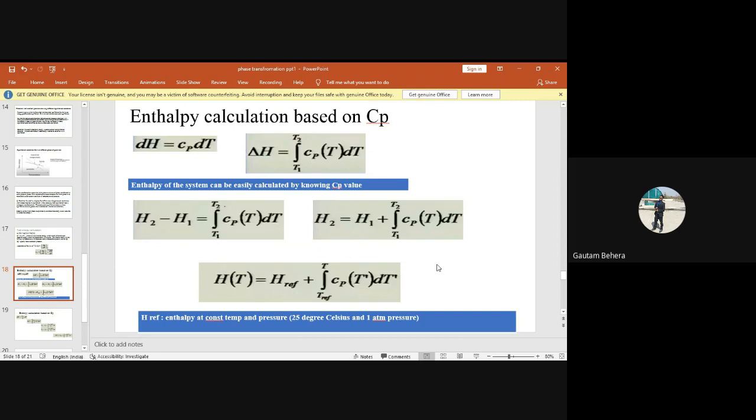So basically we never calculate enthalpy. We always calculate change in enthalpy. Always. Similarly, we never calculate entropy. We always try to calculate change in entropy. Okay.